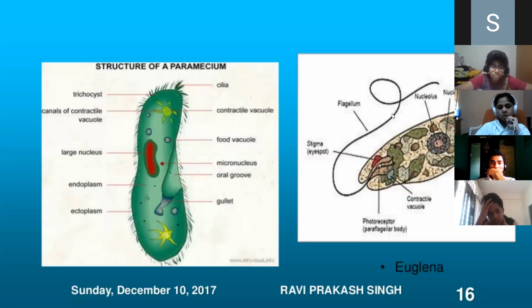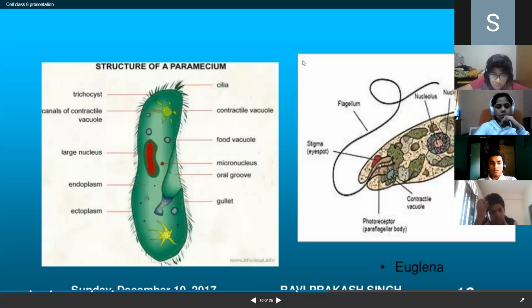Can you see the paramecium? It is an example of a protozoan, a protozoan animal. So I'm showing you the picture of the paramecium. Can you see where the cilia are? Euglena is also a protozoan, which has autotrophic nature and also heterotrophic. It has a dual nature. It can prepare its own food in the presence of light.